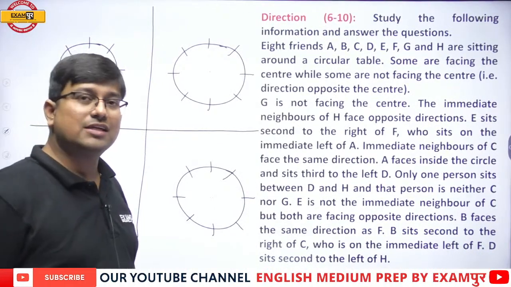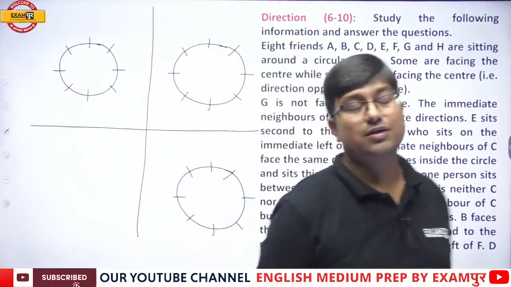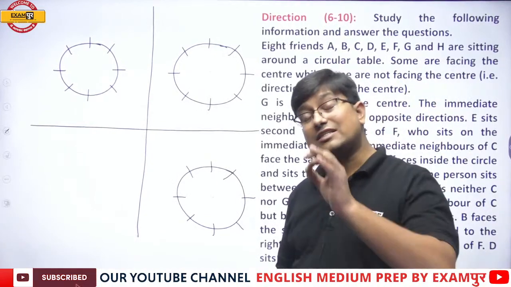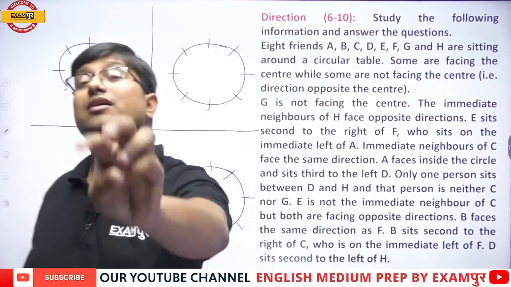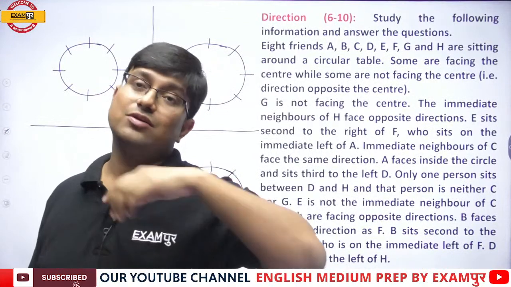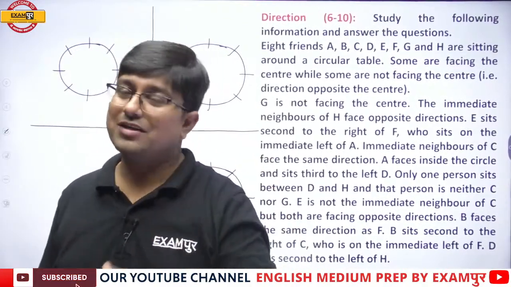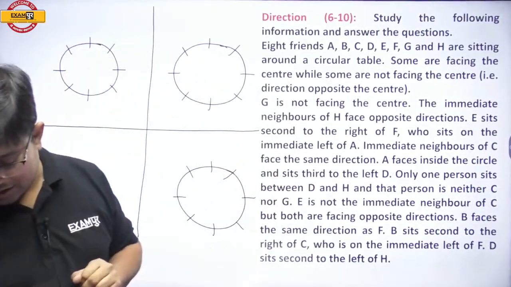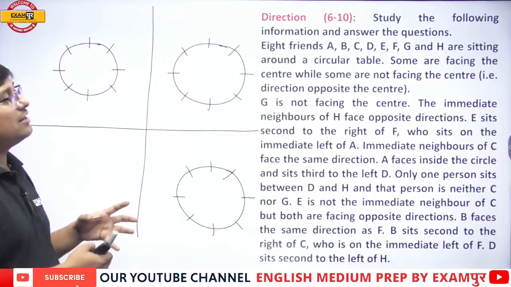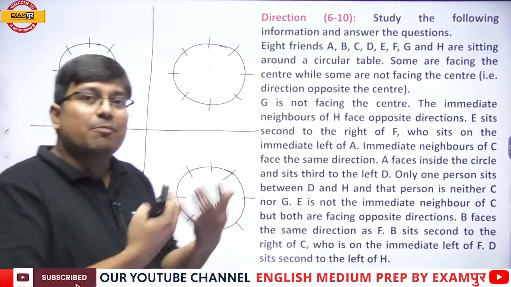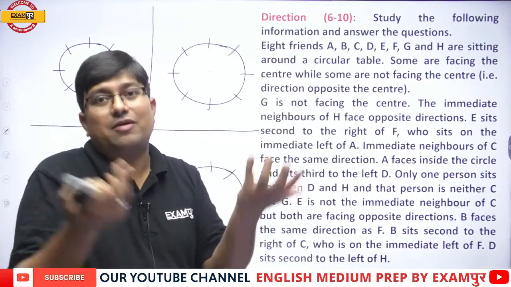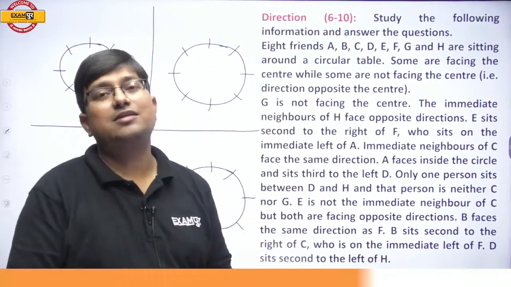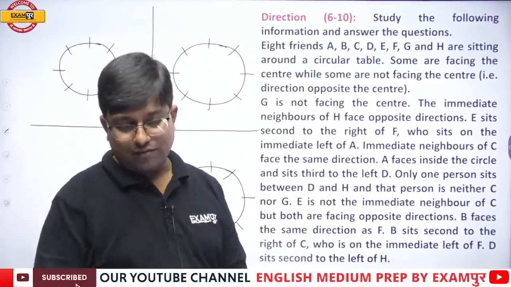Now see, there is a difference between the previous question and this question. In the previous question, it was explicitly mentioned that 3 of them are facing inward. So we obviously understood that 3 inward, then 5 outward. But in this question, the examiner is very smartly telling that some are facing inward. Now, some are facing inward means that some are facing outward. Yes or no?